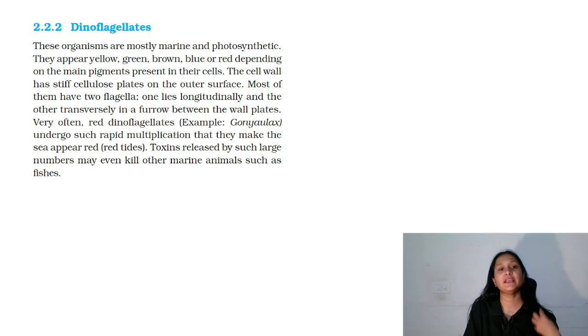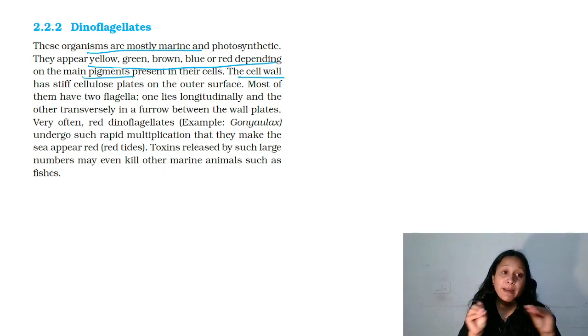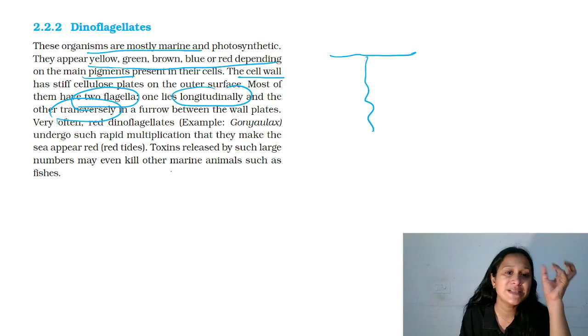Next we come to dinoflagellates. See, the statement is saying they are mostly marine. Mostly marine, right? Keep in mind. They are of various colors, yellow, green, brown, and so on, depending on the pigment present. Now, if you see the cell wall, it is in the form of stiff plates. Okay, and they have mostly two flagella. One is longitudinal, the other one is transverse. So in their body, one longitudinal, one transverse flagellum you will see.